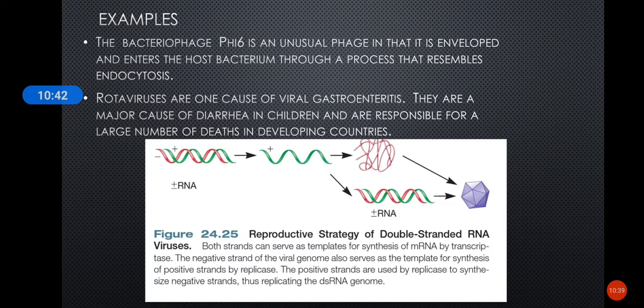Examples are bacteriophage phi 6. It is a very unusual phage. The enveloped bacteriophage enters the host bacterium through a process that resembles endocytosis. So that is one example. The other example is rotavirus. It is a vertebrate virus. They are the cause of viral gastroenteritis. It is a major cause of diarrhea in children and it is responsible for a large number of deaths in developing countries. So these are two